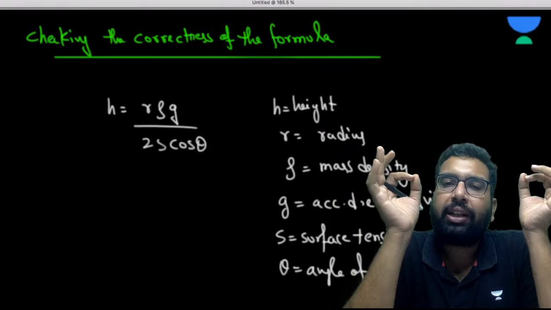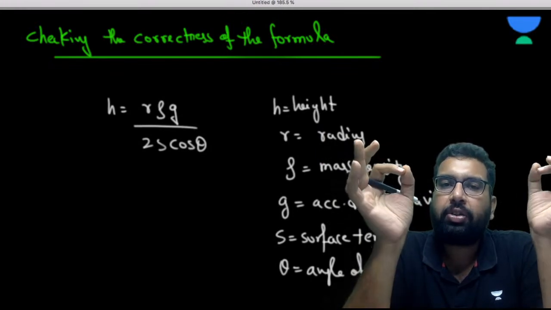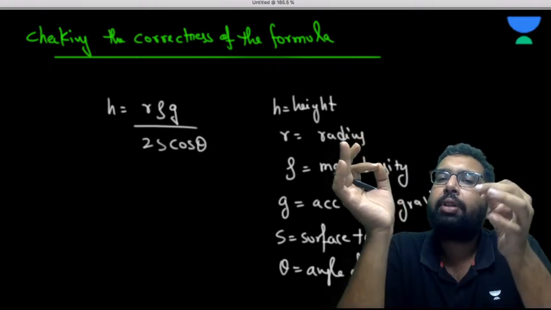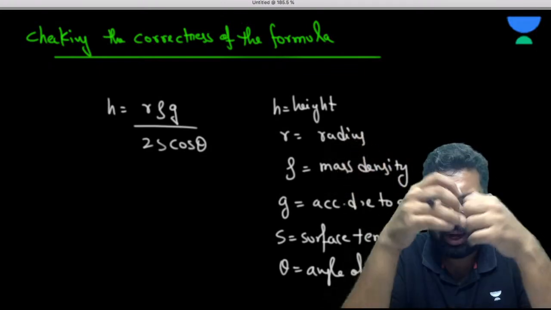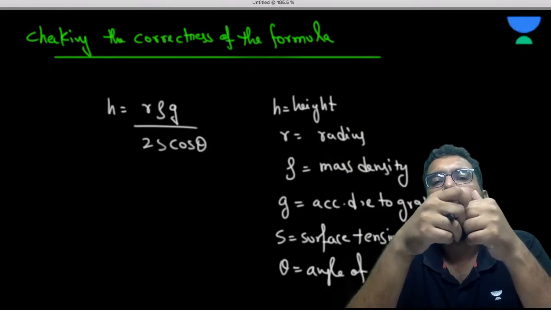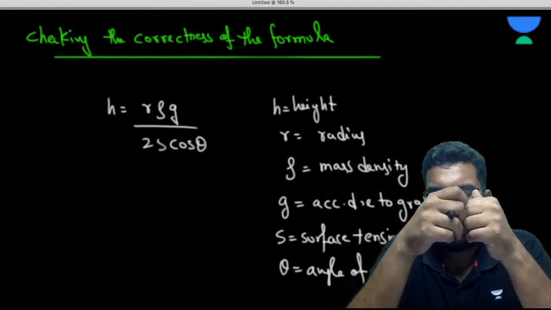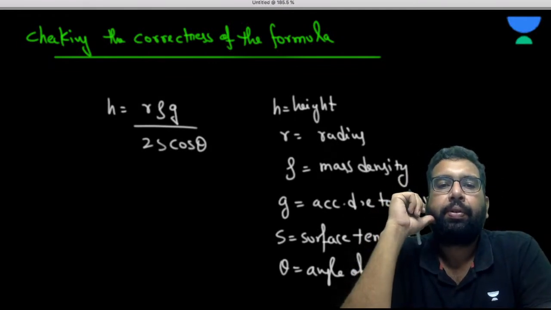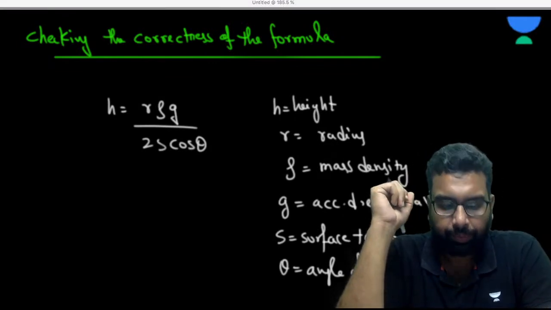If there is an equation, the left hand side terms and the right hand side terms must have the same dimension. Can you try it? Can you check it?